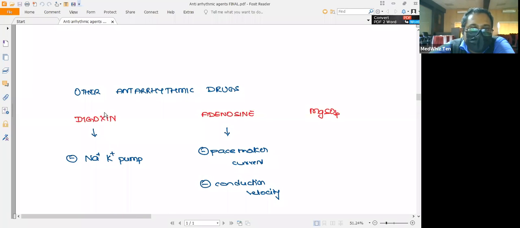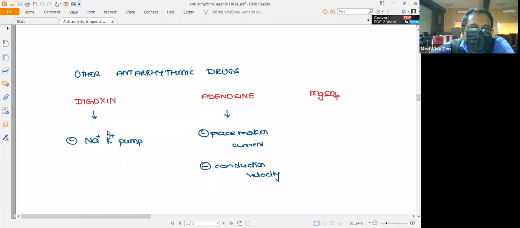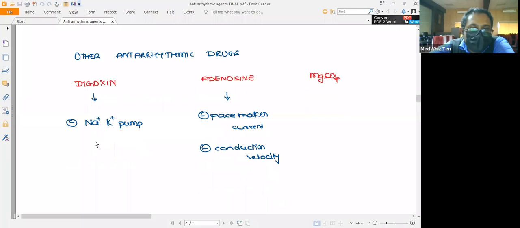The mechanism of action of this drug in producing an antiarrhythmic effect is largely unknown. The probable mechanism is that digoxin inhibits the sodium potassium pump, along with, as you know, its vagolytic action that helps in producing the antiarrhythmic action.